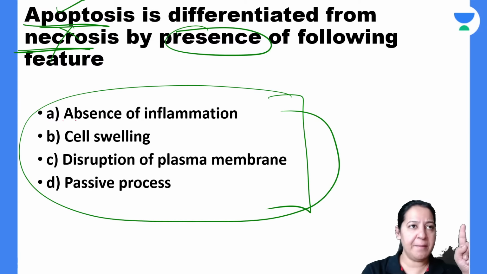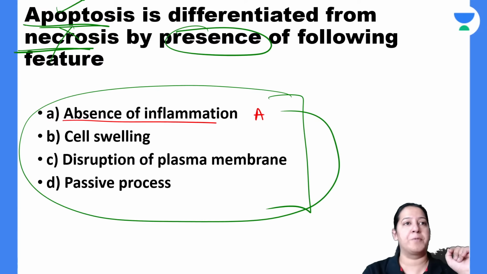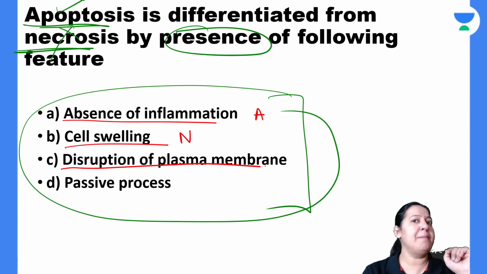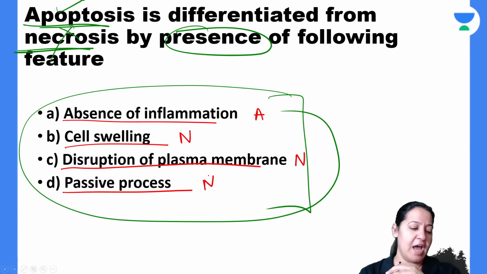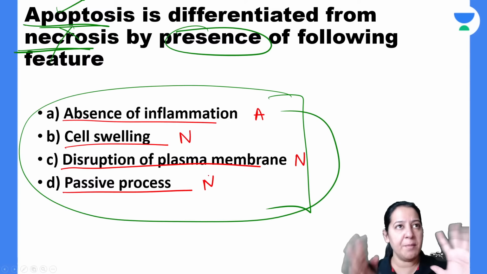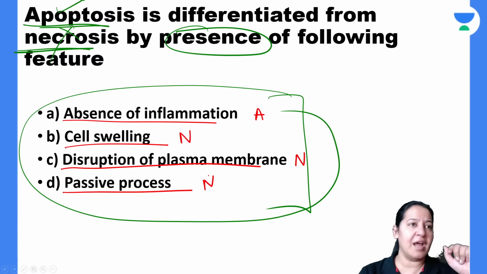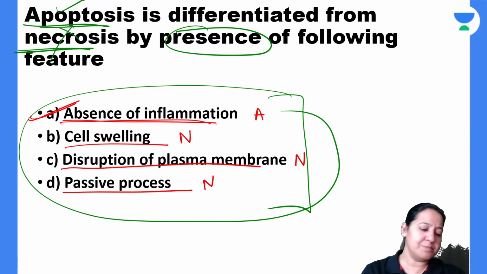So absence of inflammation, is it there in apoptosis or necrosis? Yes, absence of inflammation is in apoptosis. Cell swelling is in necrosis. Disruption of the cell membrane is in necrosis. And passive process, necrosis is a passive process. I have told you apoptosis is the active process and necrosis is a passive process. So which among the following is present in apoptosis but not in necrosis? The correct answer is A. So absence of inflammation is seen in apoptosis but not in necrosis.